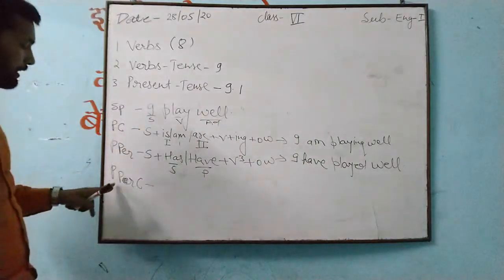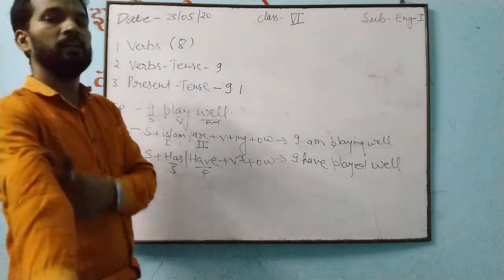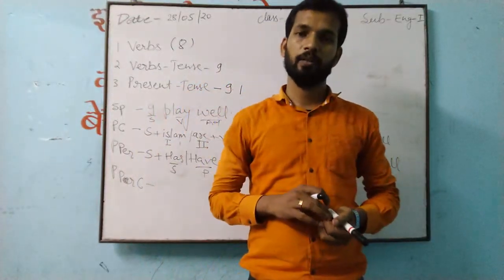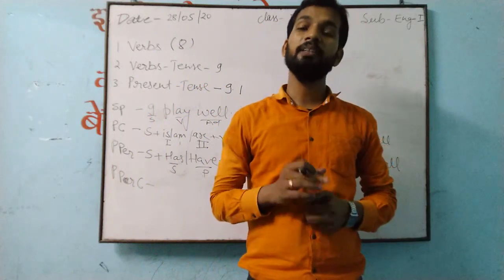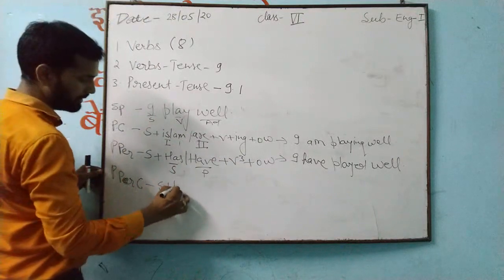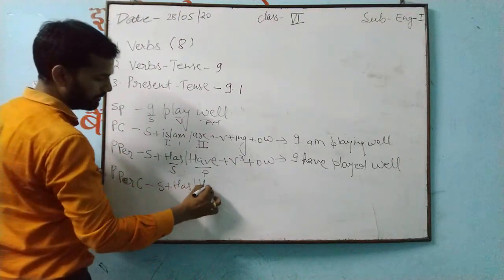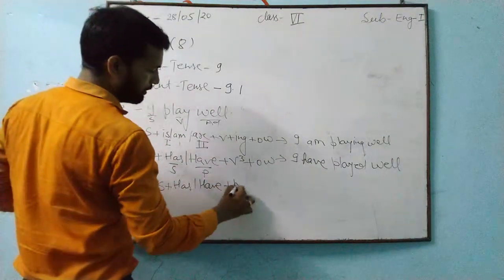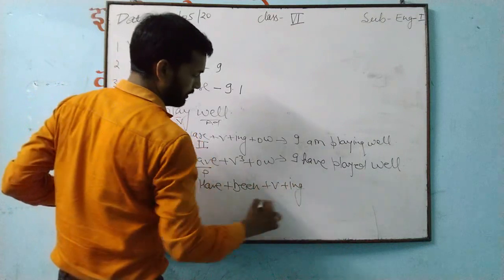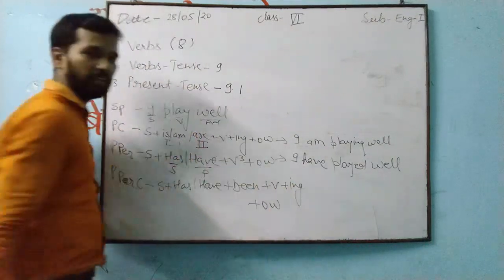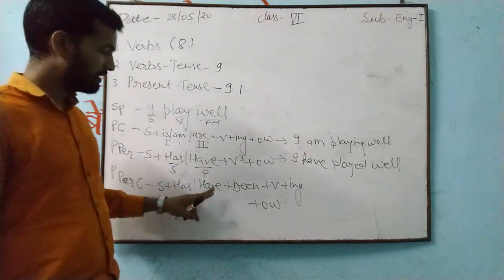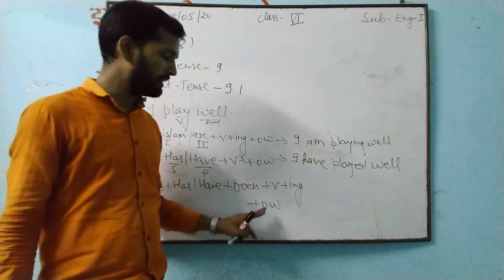After present perfect, you will get present perfect continuous. In that, you have to know one point: since or for. See how it will be. For that, we write subject, has or have, plus been, plus verb plus ing, plus the other word.